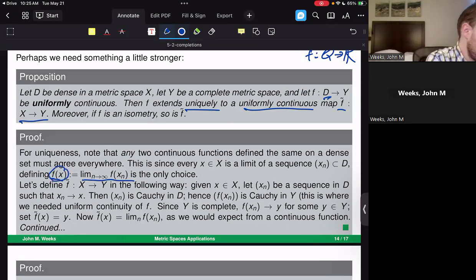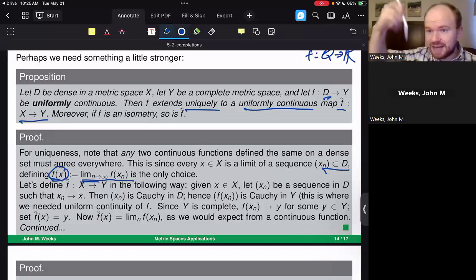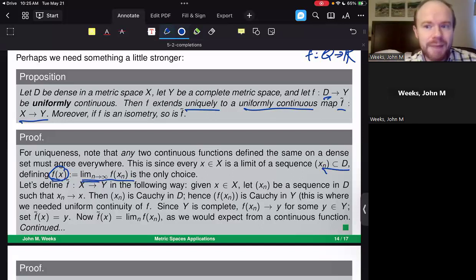So if I define f of x to be the limit as n goes to infinity of f of xn, where xn is a sequence of elements in D, then this seems to define a function on the entire space X. Again, any point inside of X can be reached by a sequence of elements inside of the dense subset D. So we could define f of x to be this limit. Indeed, if we're asking f to be continuous, this is the only choice. There's no other way to make this sort of thing work. The issue is, does this limit exist all the time?